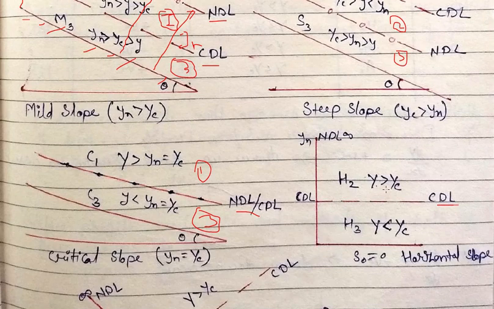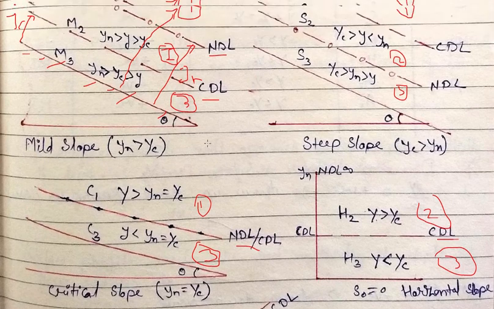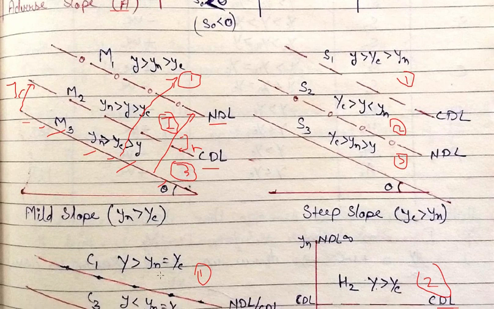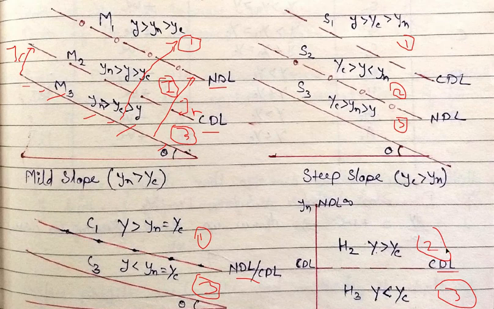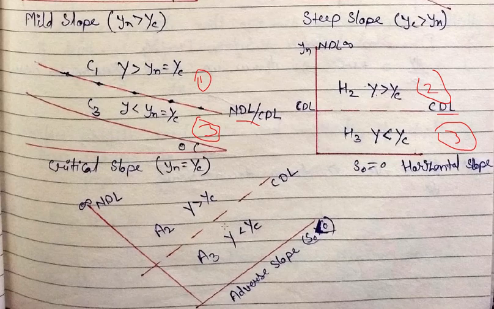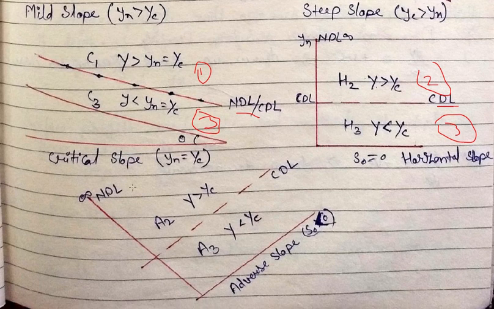So here y is greater than yc, this is the second region, and this is the third region. So the regions are M1, M2 and M3; S1, S2 and S3; C1 and C3, there is no C2; H2 and H3; and A2 and A3. In the adverse slope also the normal depth is infinite, so there is only a critical depth line.